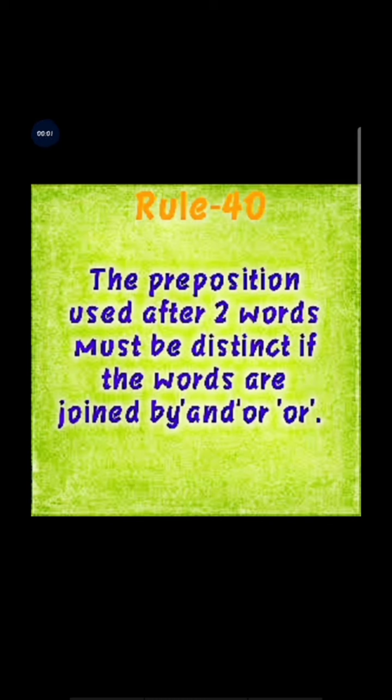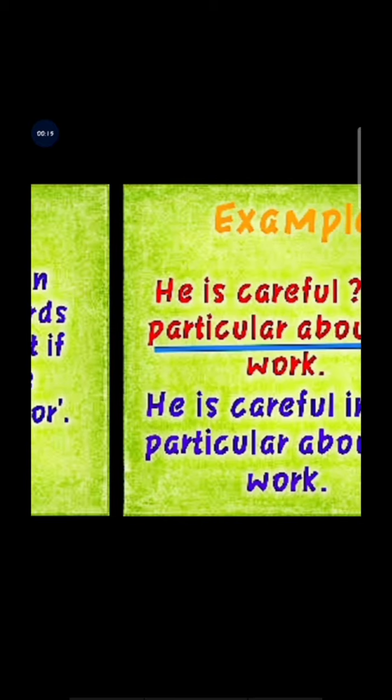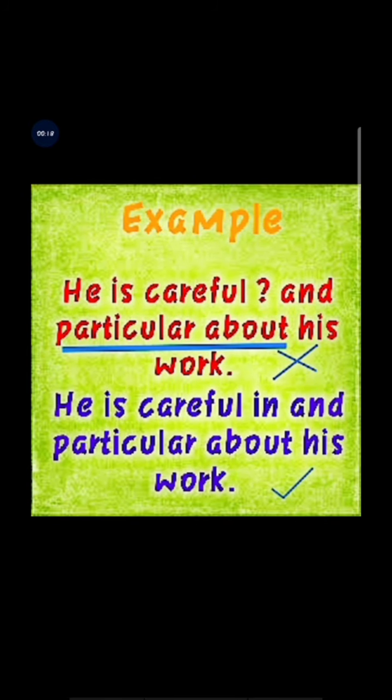Rule number 40: the preposition used after two words must be distinct if the words are joined by and or or. Let's see the example. He is careful and particular about his work. You can see here that after careful something is missing. What is the missing word? That is a preposition. If we write, he is careful in and particular about his work, then the meaning is clear.